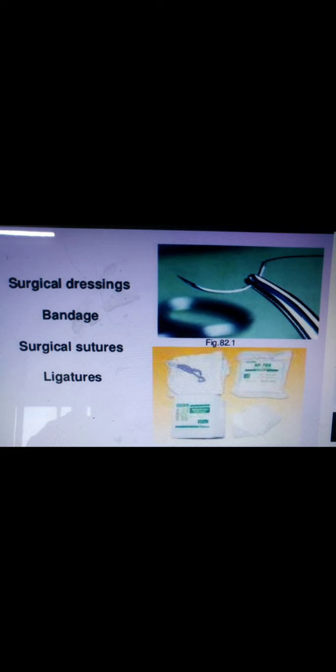A surgical dressing is a bandage or surgical ligation, and it can be a primary wound dressing. What is the work of a primary wound dressing? Primary wound dressings are applied over the wound surface to absorb pus, mucus and blood.